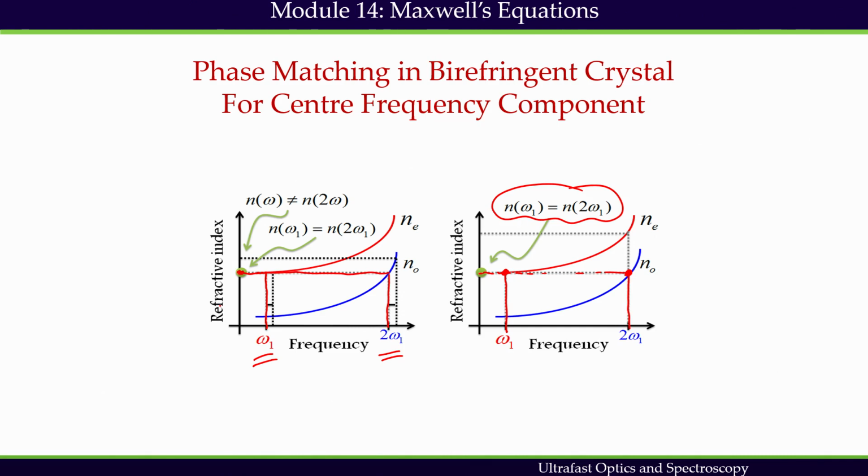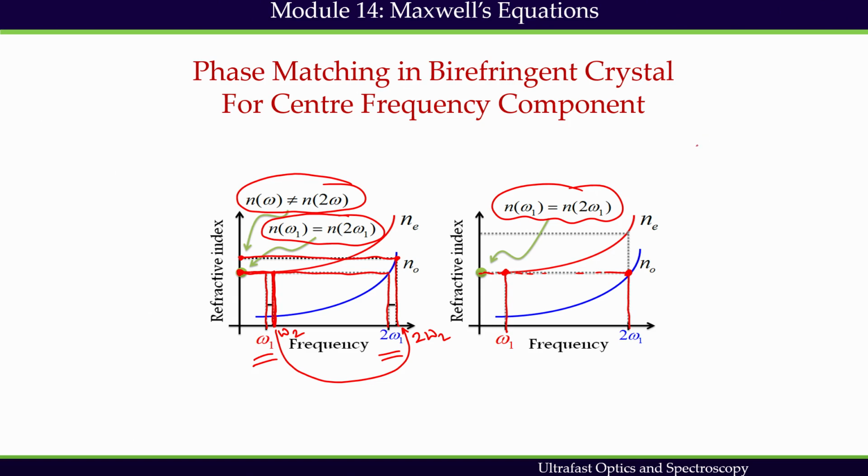But if I have other frequency components, for example this frequency component having refractive index here, I call it omega 2, then this is 2 omega 2, at 2 omega 2 I have refractive index different, which means that at the center frequency component I can have phase matching, but other frequency components I may not have phase matching. And we have to remember that a pulse will exist only when all frequency components, or many frequency components, are present.